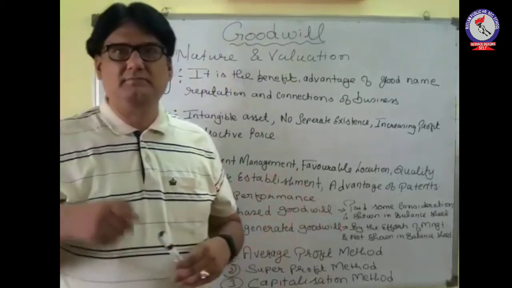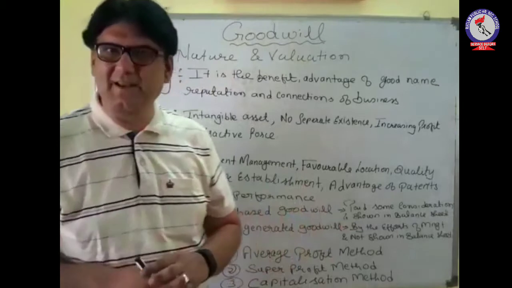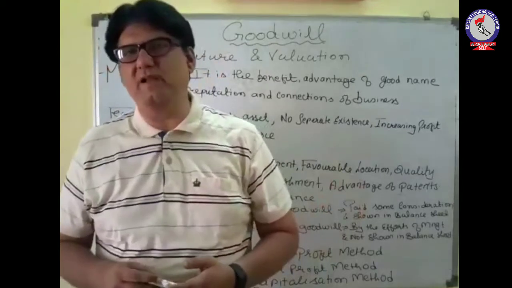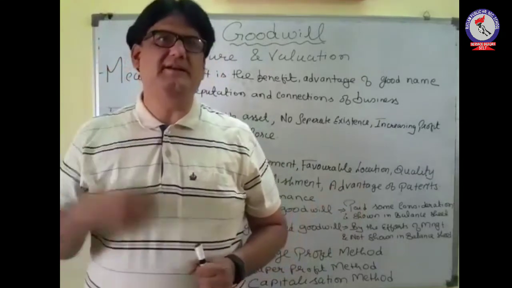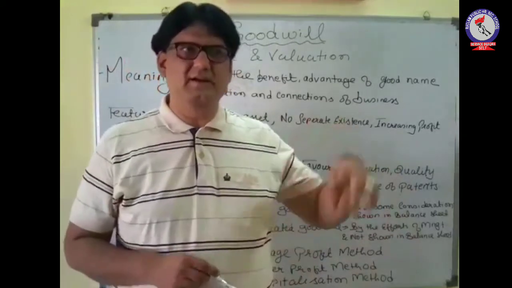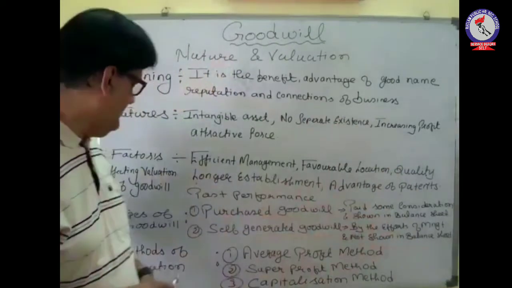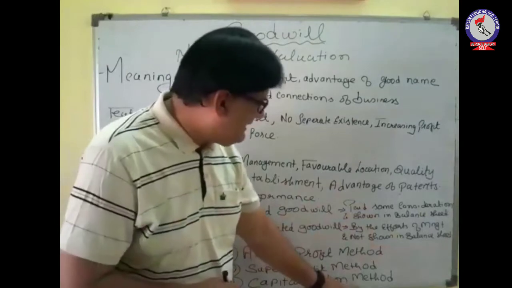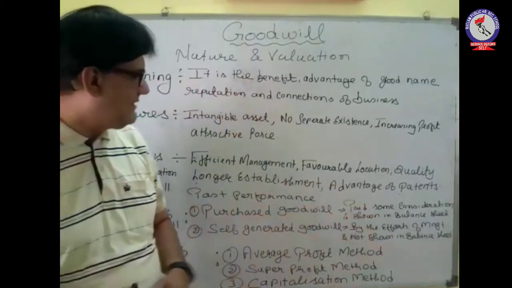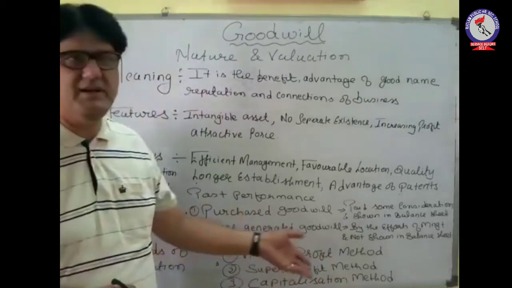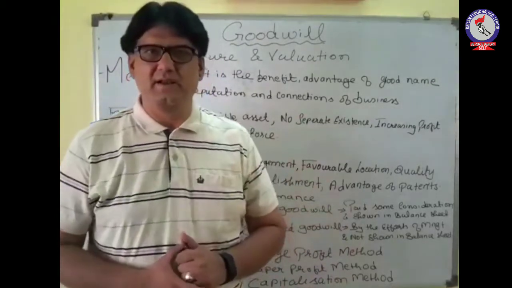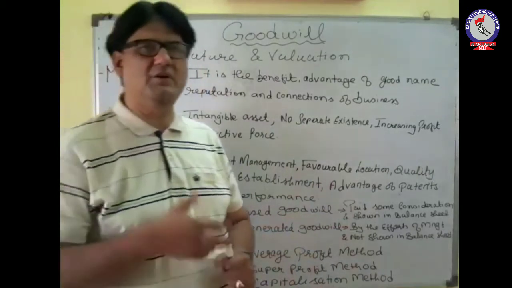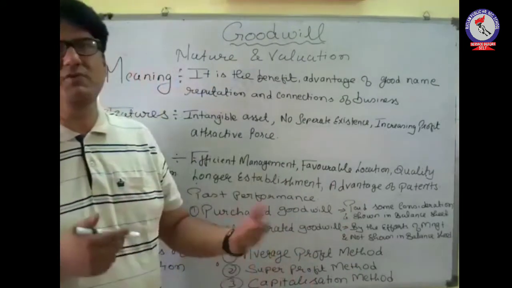Now, how will the valuation of goodwill take place? There are three methods for doing the calculation or valuation of goodwill. We will be doing a detailed discussion of these three methods in the coming lectures. The three methods are average profit method, super profit method, and capitalization method. In capitalization method, there is capitalization of average profit as well as capitalization of super profit. With the help of these three methods, we will be able to calculate the amount of goodwill which we have to show in the books of account.